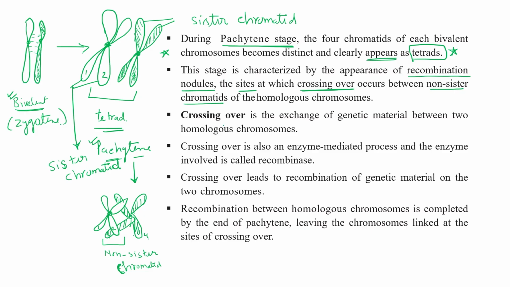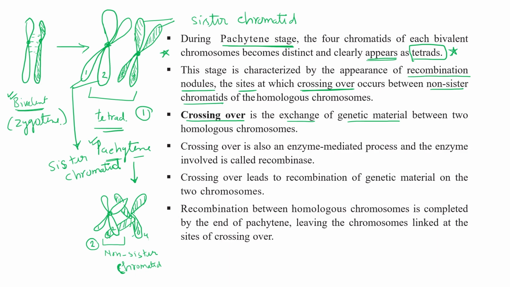Crossing over is the exchange of genetic material between non-sister chromatids of two homologous chromosomes. This is again a peculiar character of pachytene. So what is the first character? They start looking like a tetrad. This is the first peculiar character. Second, crossing over occurs during the pachytene stage, meaning exchange of genetic material between non-sister chromatids of homologous chromosomes.